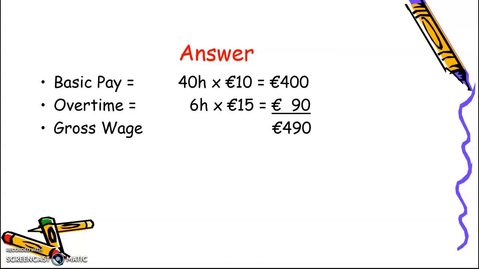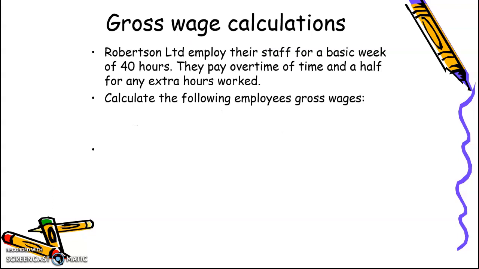Now, it's time for you to practice some of these on your own. Let's look at this question here. Pretend there's a company called Robertson Limited, and they employ their staff for a basic week of 40 hours. They pay overtime of time and a half for any extra hours worked. So that's the exact same rules as our friend Mary. Standard working week is 40 hours. If they work beyond that, they get time and a half for the extra hours that they worked. Calculate the following employees' gross wages.